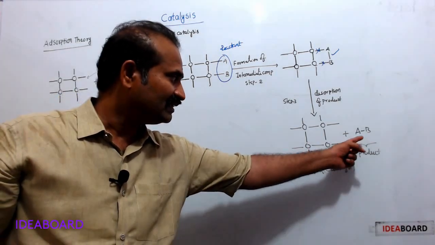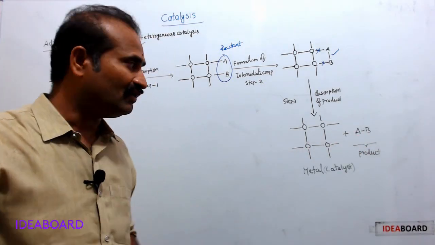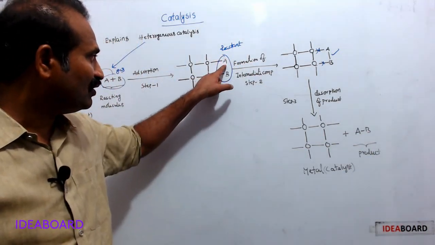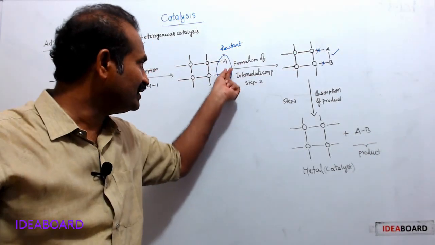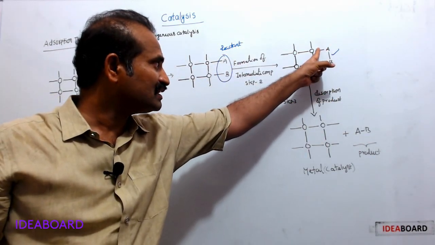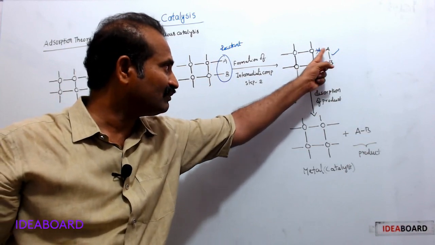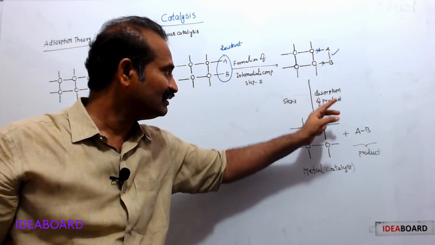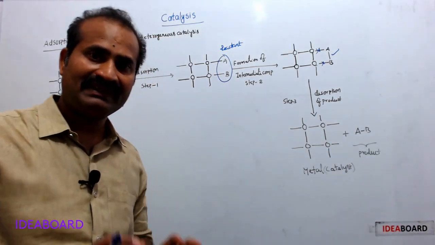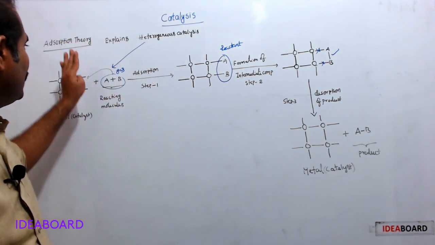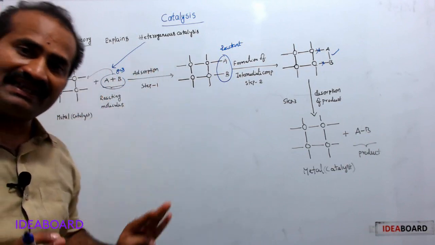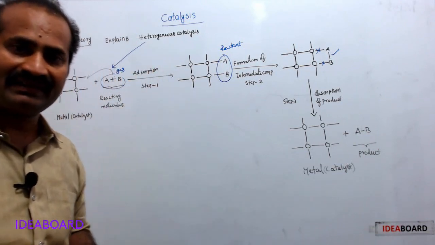Now the product is formed. We know in step 2 bonds are developed between A and B. In step 3 the bonds present between the product molecule and the surface break down. The formed product separates from the surface. This is about the adsorption theory, which successfully explains heterogeneous catalysis. Okay, thank you.